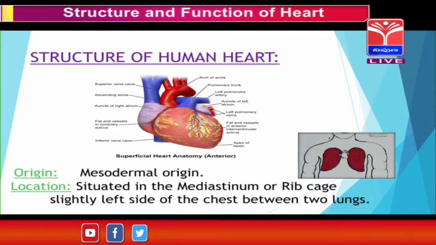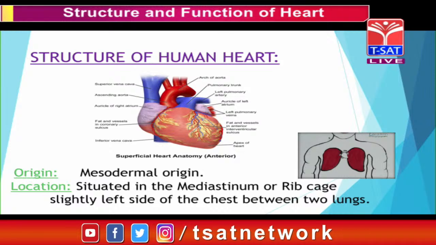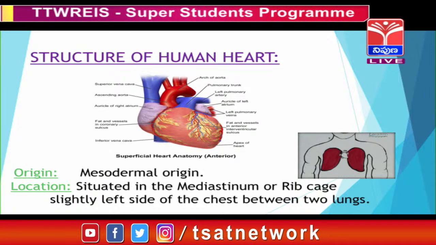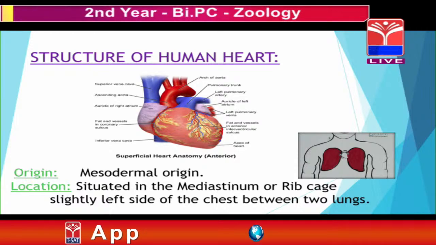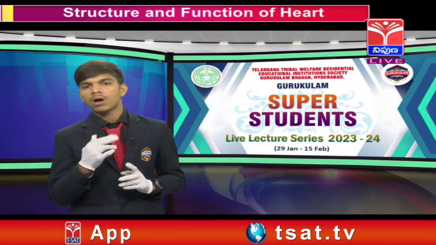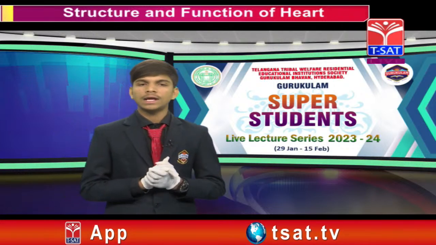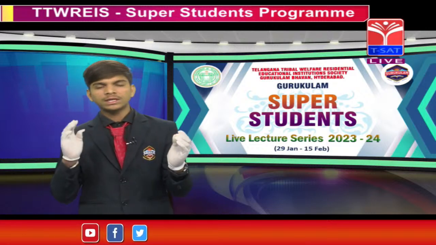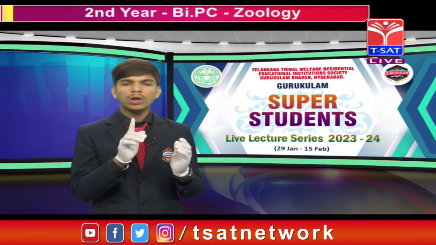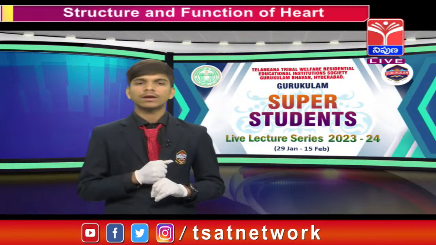They are fishes, amphibians, mammals, aves and reptiles. So in fishes it is a 2-chamber heart with single circulation. Single circulation is nothing but the blood touching the heart only one time.